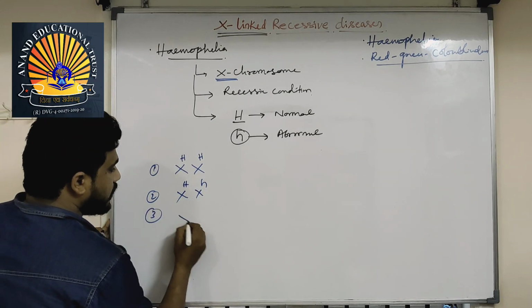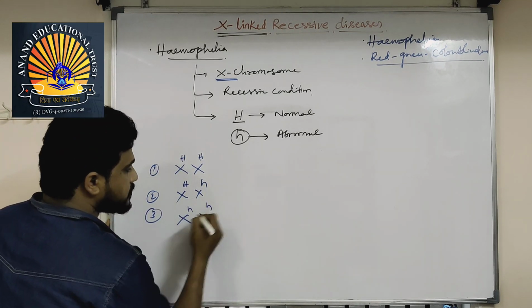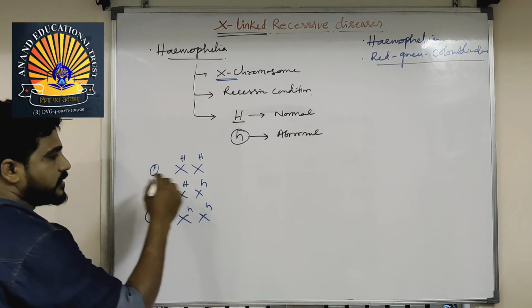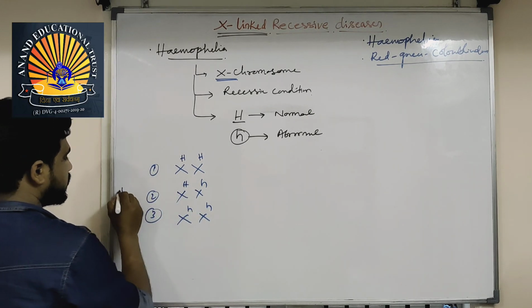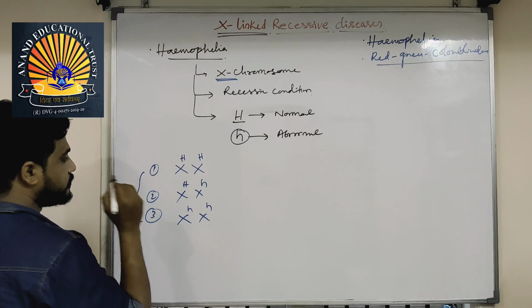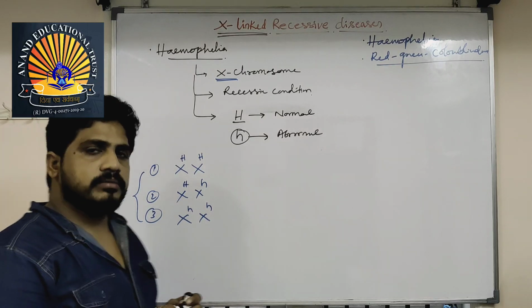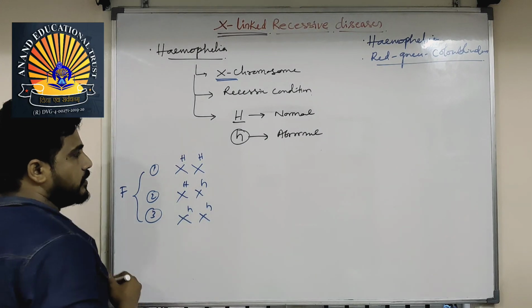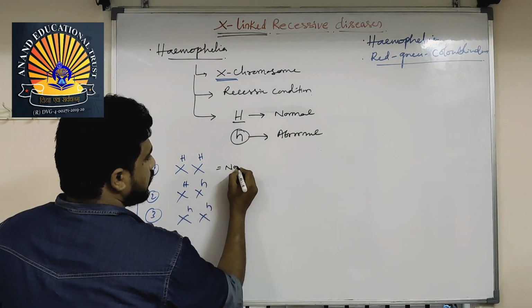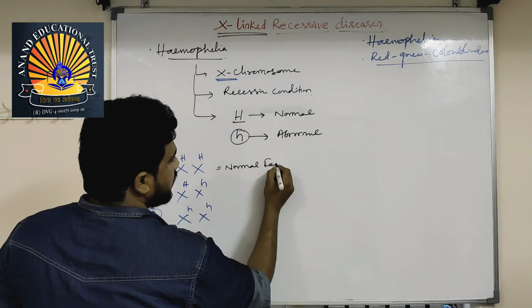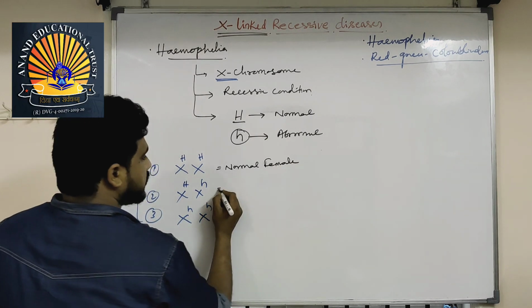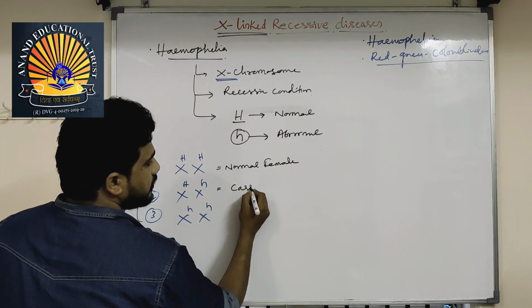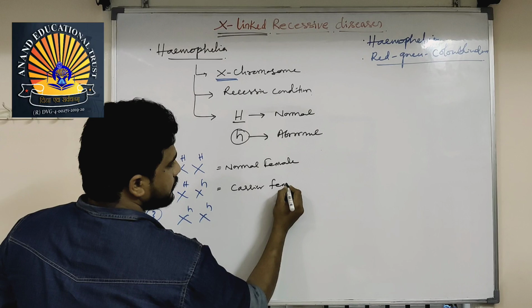Another probability is X small h, X small h. All these are female. Female has three types of genotypes. This is a normal female and this is a carrier female.